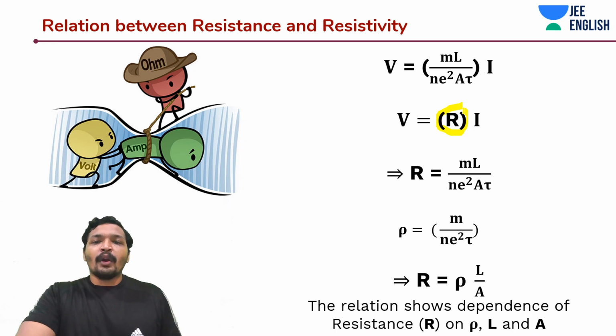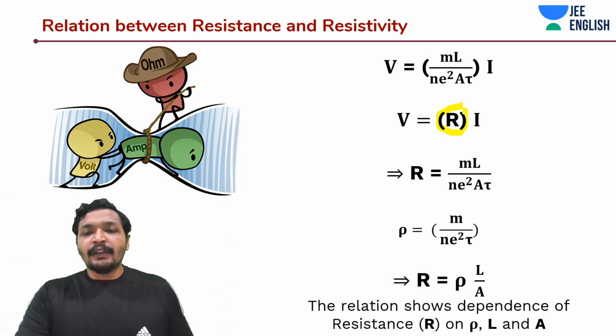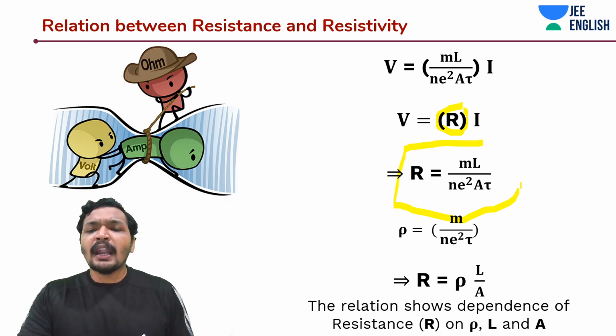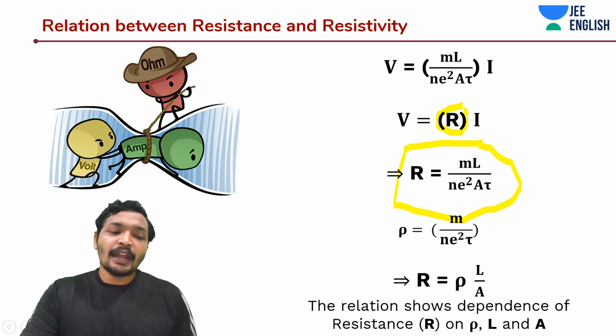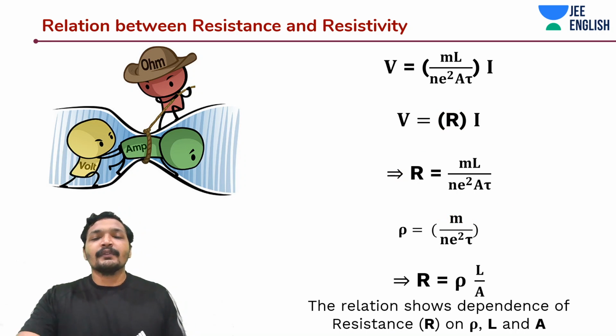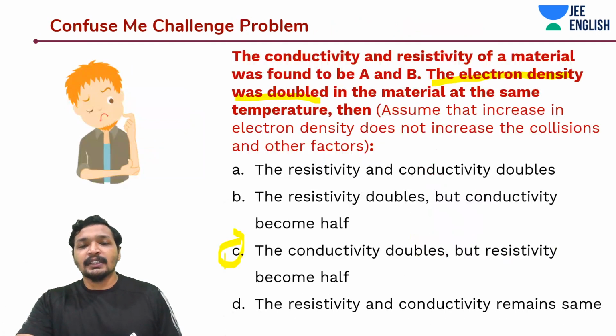Okay? What we have just discussed. So basically, what we have done over here is, we have written R as the resistance and then calculated. This is substituting values. And now I can do another thing. I know the value of resistivity. We just calculated the value of resistivity just earlier.